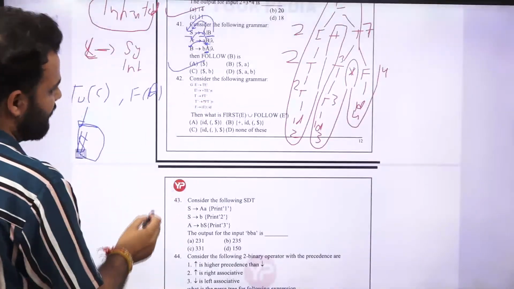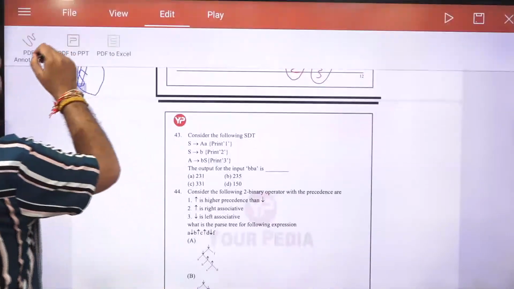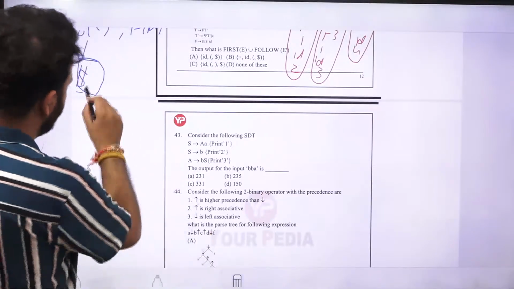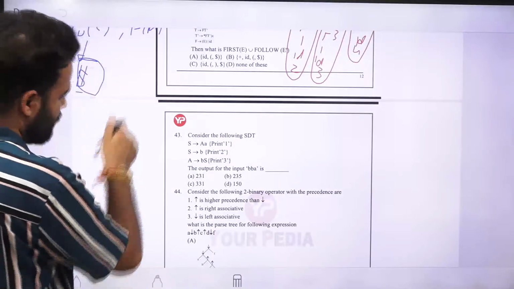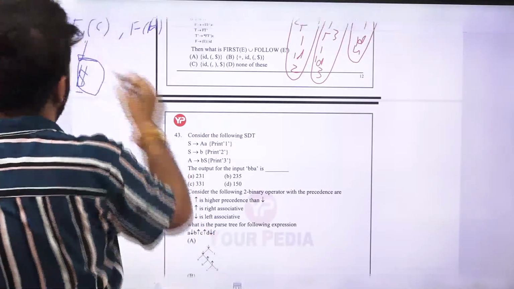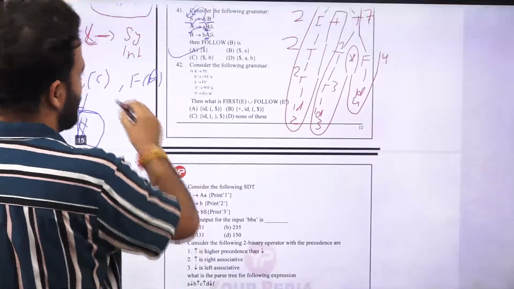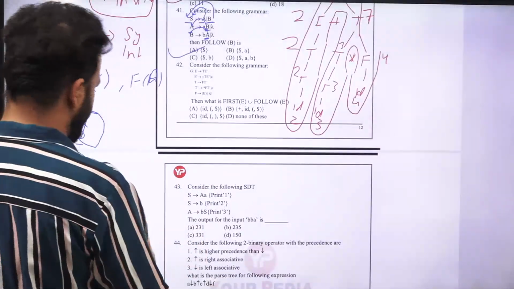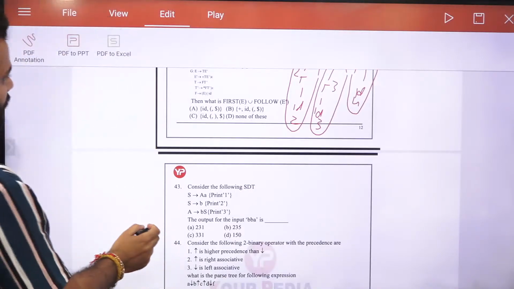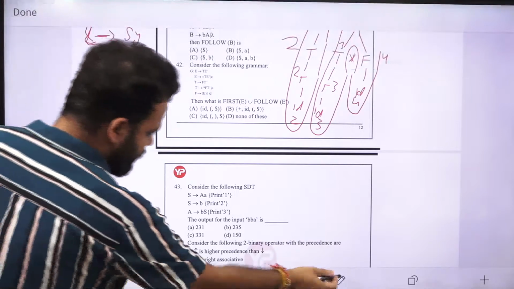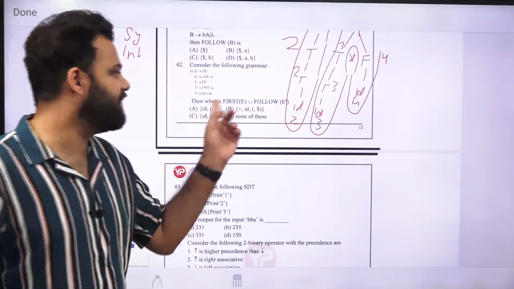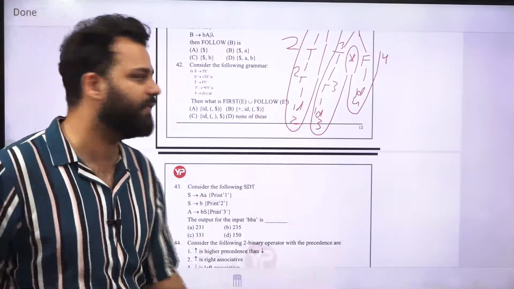Next is, for this language, what will be the follow? Now see here, it is saying first of E union follow of E dash.